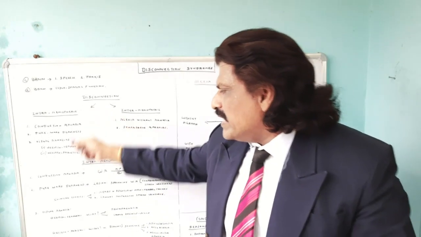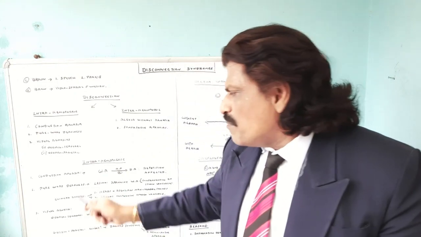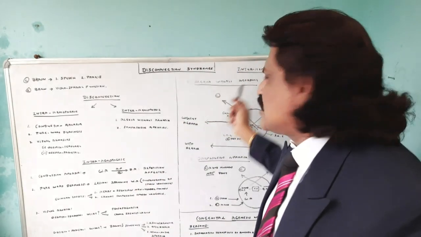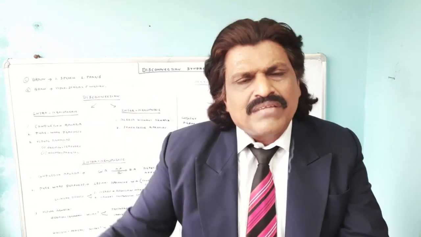So these are all the intrahemispheric disconnection syndromes: conduction aphasia, pure word deafness, and visual agnosias. Now let's see the fascinating interhemispheric disconnections. If I disconnect the left brain from the right brain, what happens? Basically it can occur at the posterior level, the occipital level, or at the anterior level, the motor level.